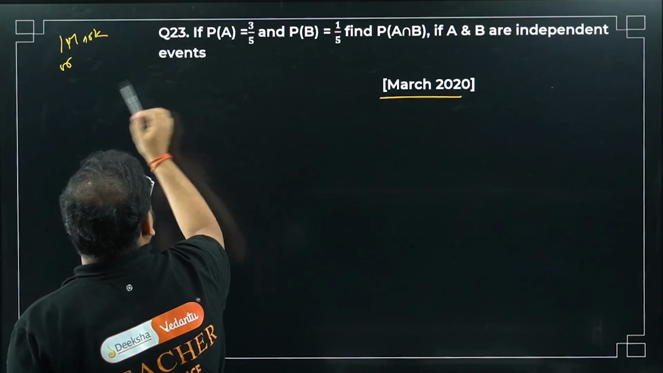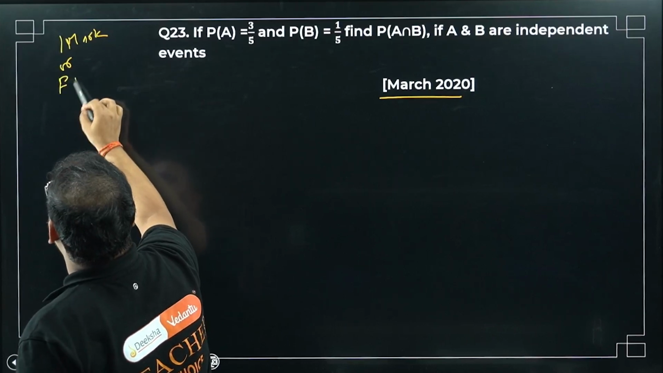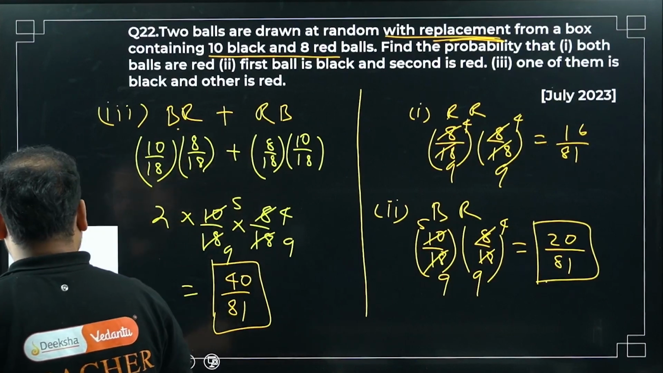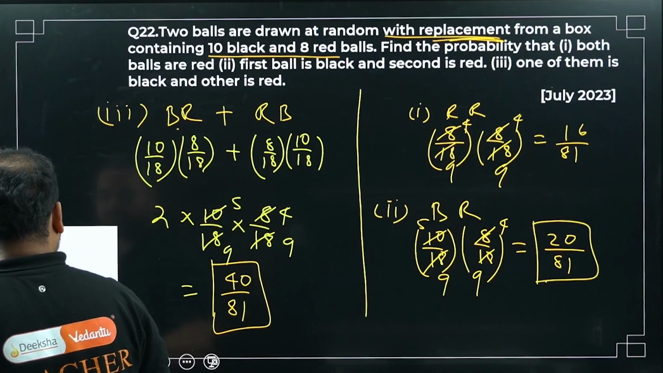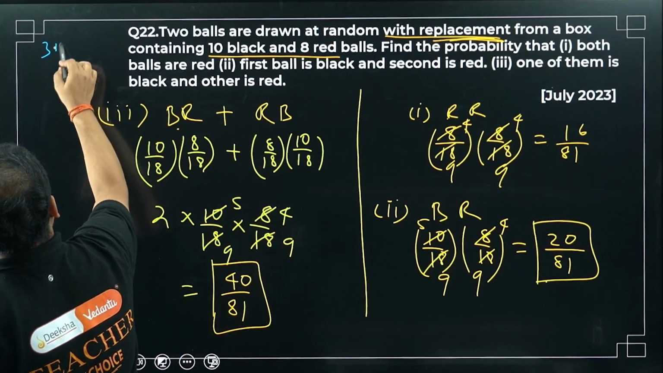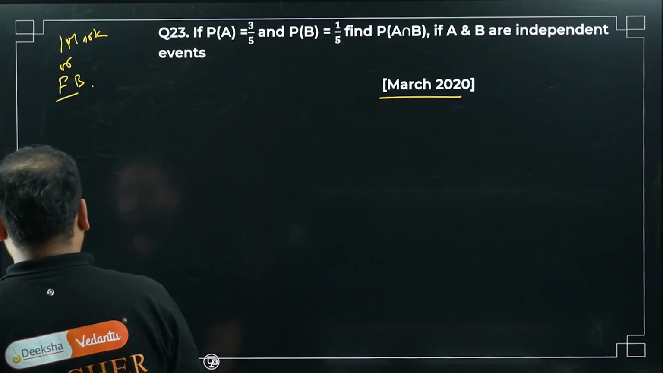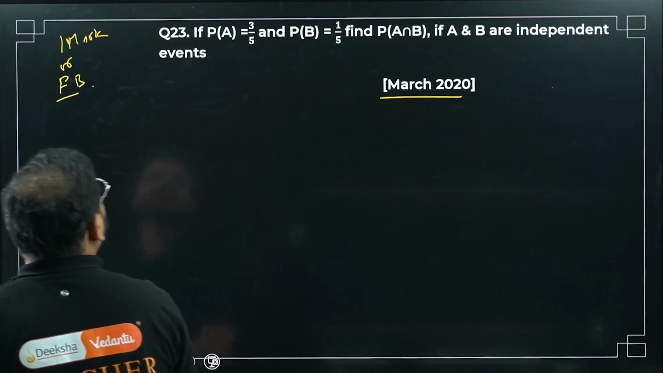Even fill in the blanks can come. So fill in the blanks can also be expected in this. The previous question can be asked for 3 marks. 3 options are there, no? So it can be asked for 3 marks. Please check. Okay, so let's have the solution for this.